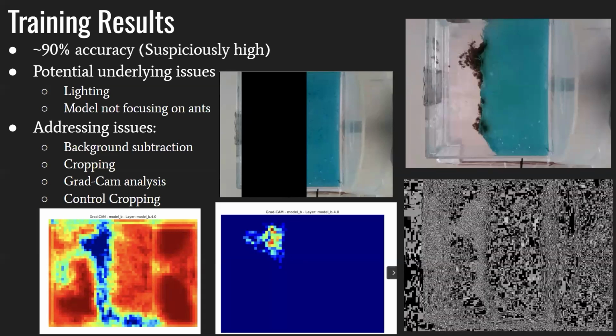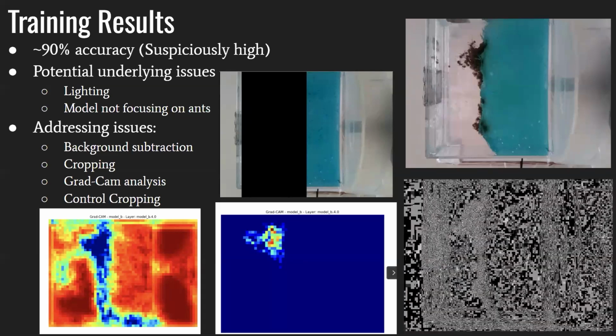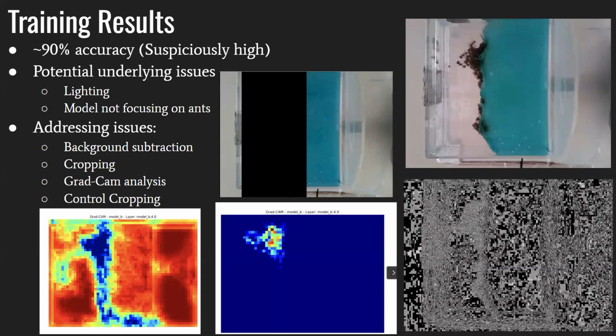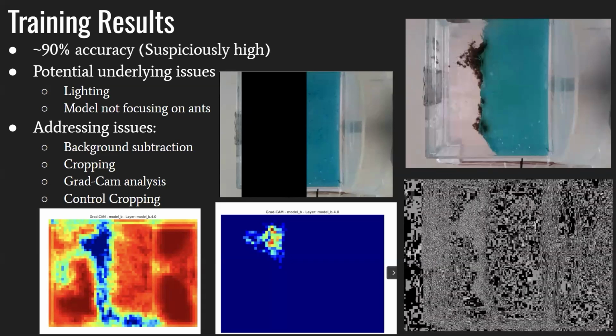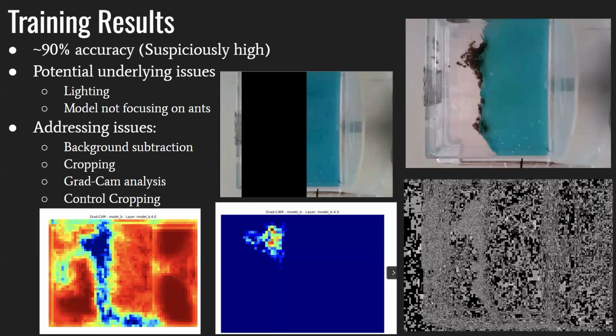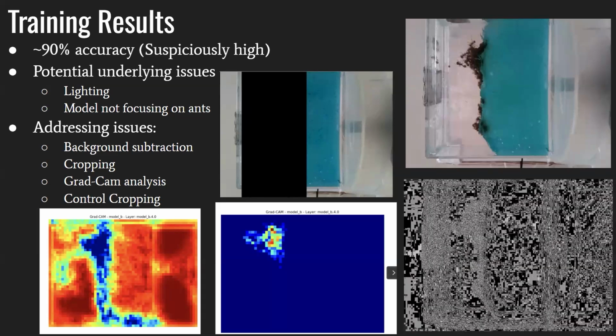Also, if you take a look at this Grad-CAM plot, you can notice that the model isn't even focusing on the ants. Blue, once again, is where the model is not focusing, but that's where the ants are. And the red is where it focuses, and that's where the background is.